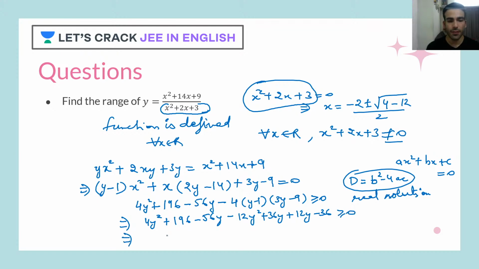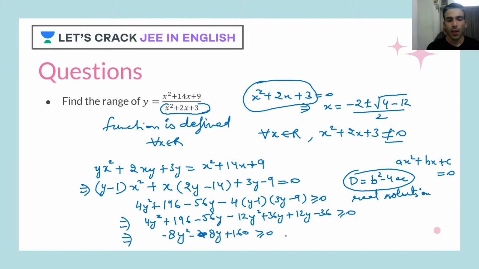When I simplify it further, what do I get? Minus 8y square, then 36y minus 56y minus 12y, so minus 8y, and 196 minus 36, this would be plus 160, greater than or equal to 0.